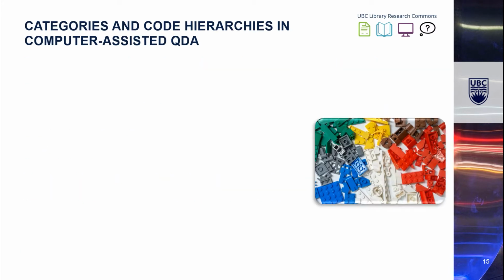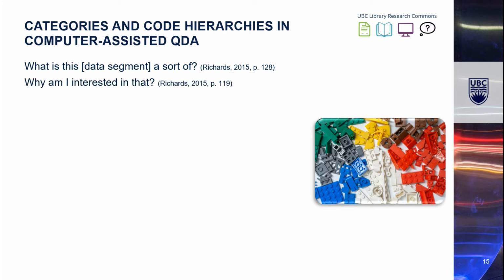So after we placed categorical thinking in the processes of qualitative analysis, let's delve a bit deeper and see how categorization can support our coding processes. Lyn Richards, in her book Handling Qualitative Data, suggested that the fundamental question in categorization for coding is to ask ourselves, what is this data segment a sort of? And why am I interested in that? Which highlights that a code must have a purpose.